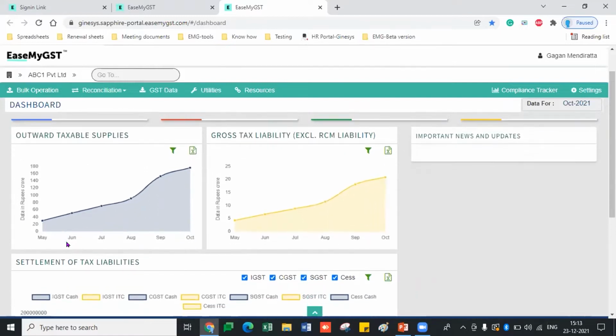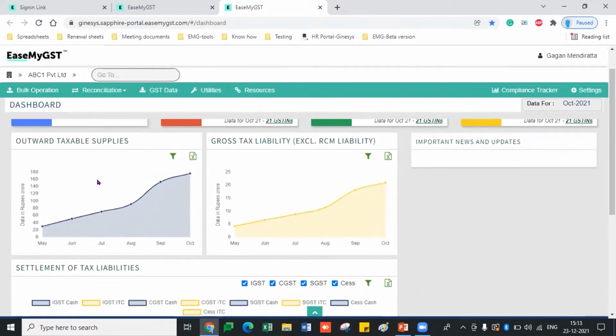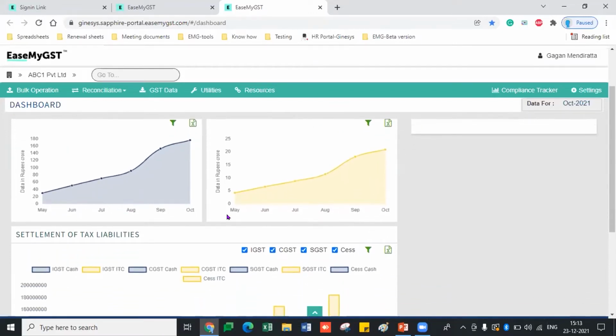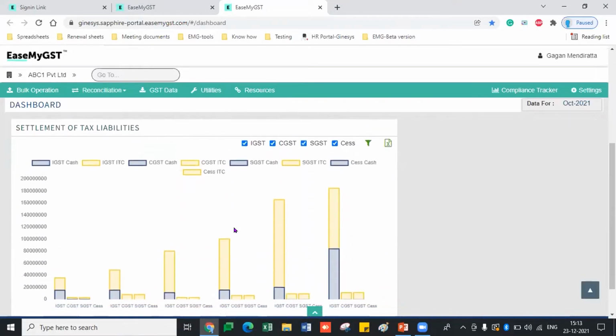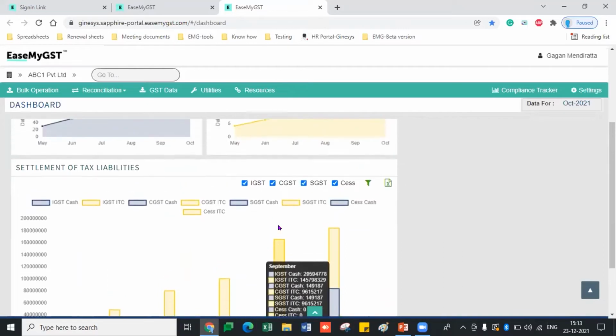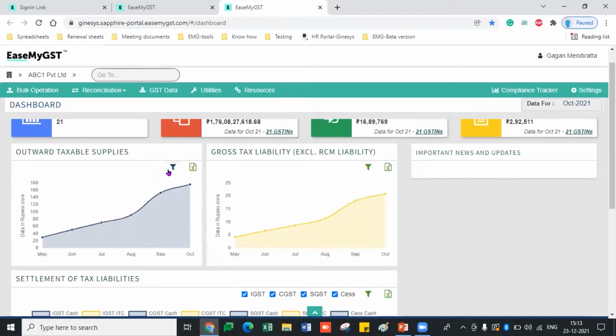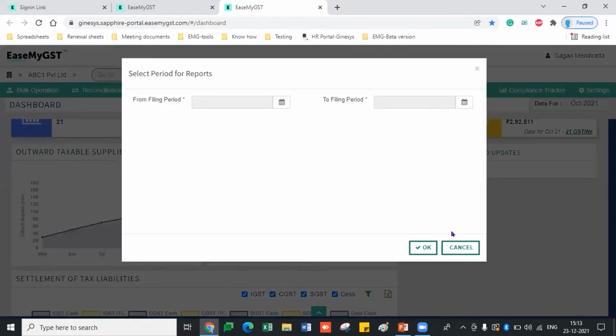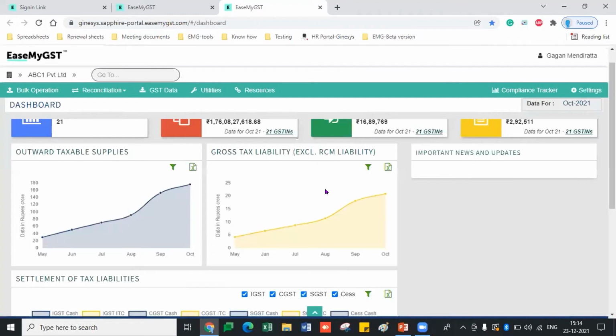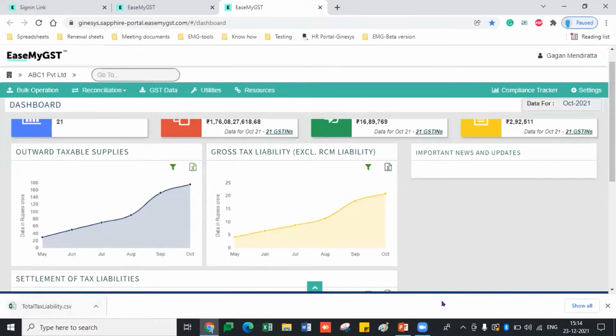Again, there are some more graphs and charts to show the data: outward taxable supplies, gross tax liabilities, and also the settlement of tax liability. This is the first time in the history of ISMA GST that we are giving the settlements of tax liabilities, and we are showing it through a chart and graph. An advanced feature in this version is that you can now click on the filter and apply the filter as per your requirements. You can also change your data according to your requirement, and you can download the same data to Excel. You just have to click on get CSV and the same Excel will be downloaded.